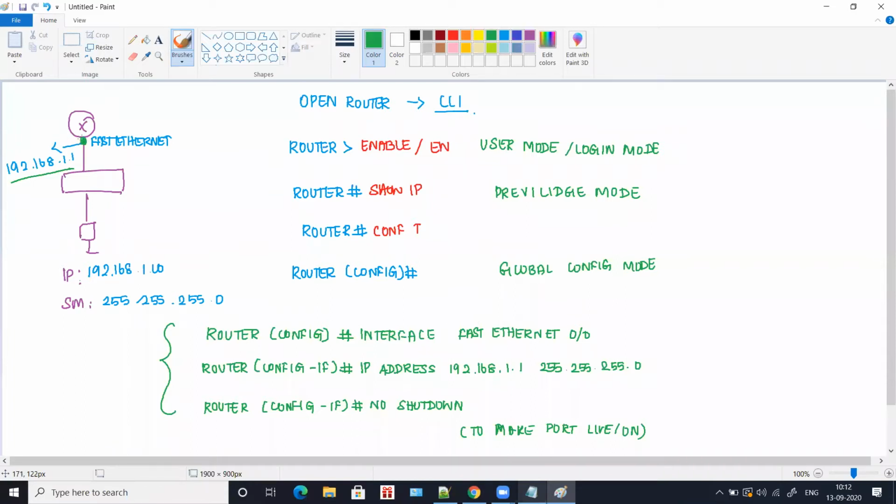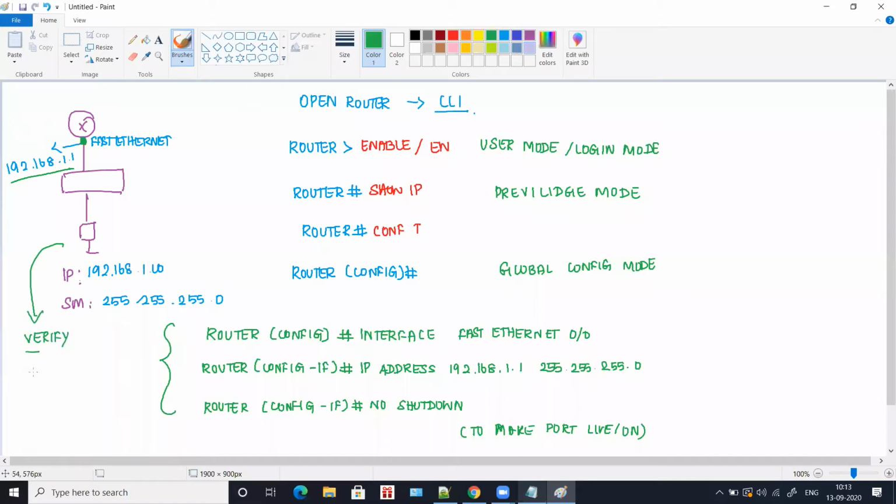Okay, now how do you check whether all your configuration is correct? After performing all these steps, from your computer you will verify.